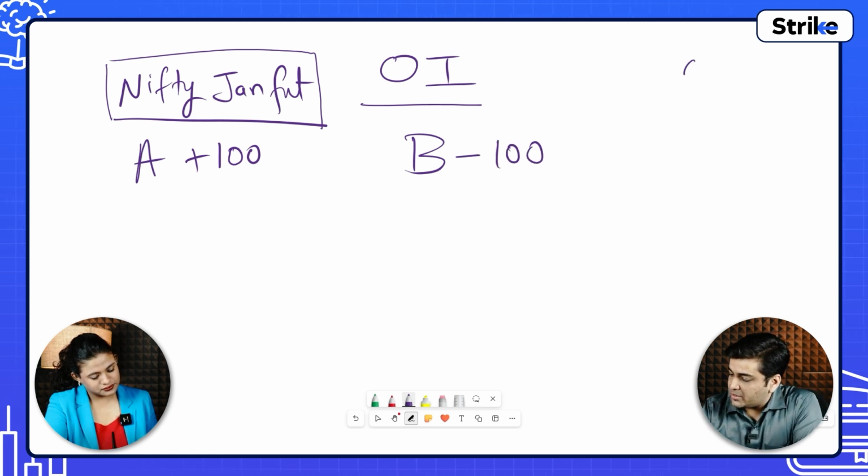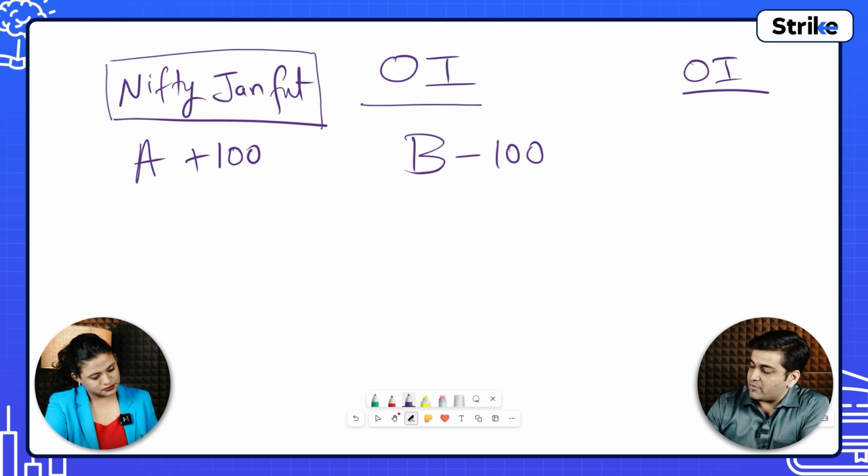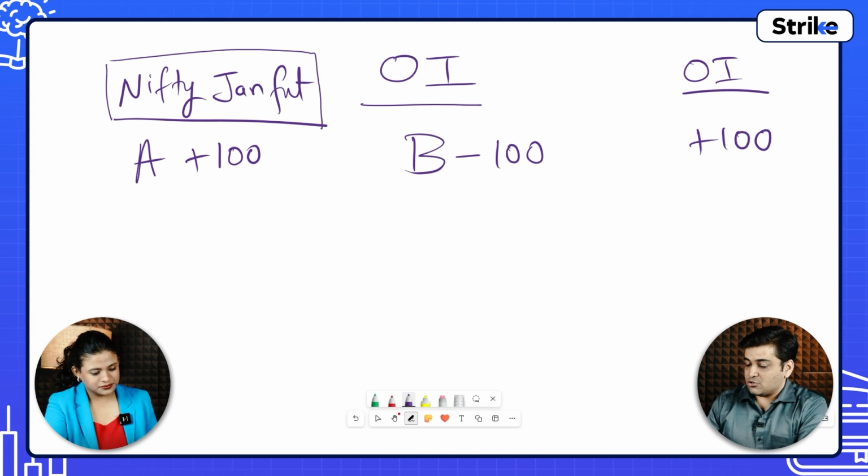So what will be the OI in this case? OI will be plus 100. So 100 contracts bought and 100 contracts sold. Now B is the seller. He has written the contract and given it to A. So there are 100 new contracts opened on this particular expiry, Nifty Jan future in our example.